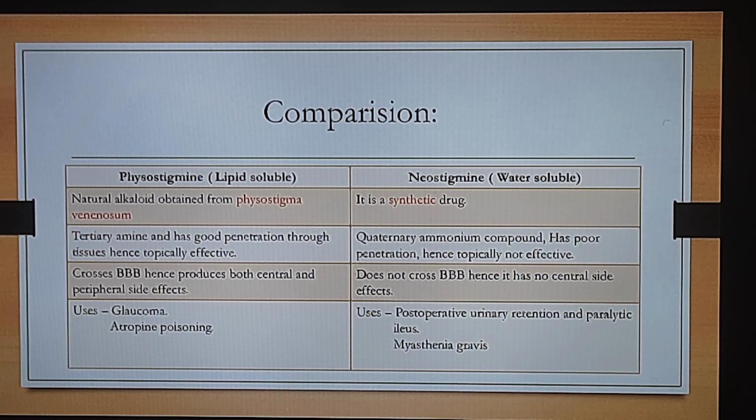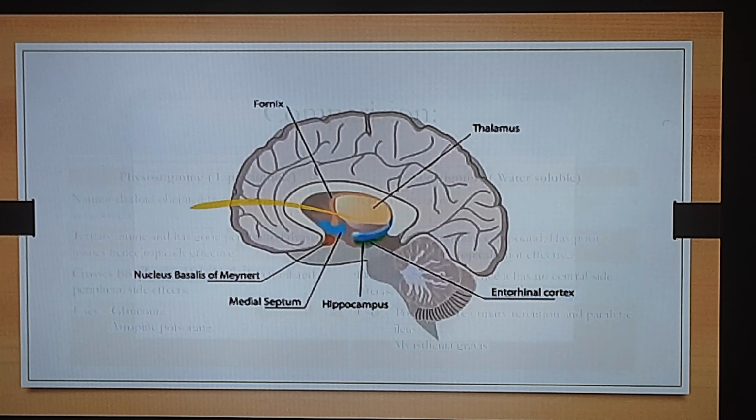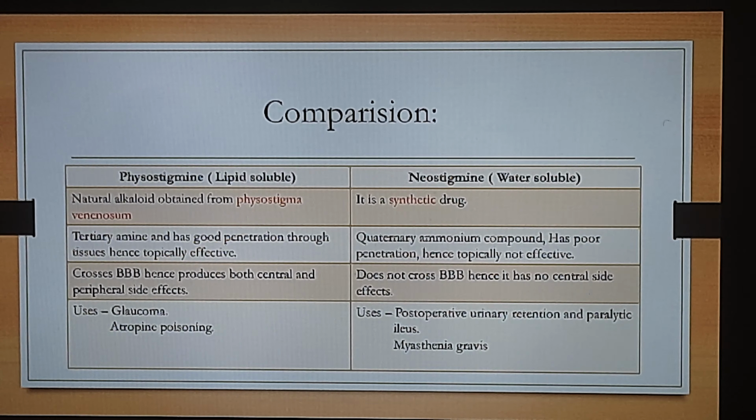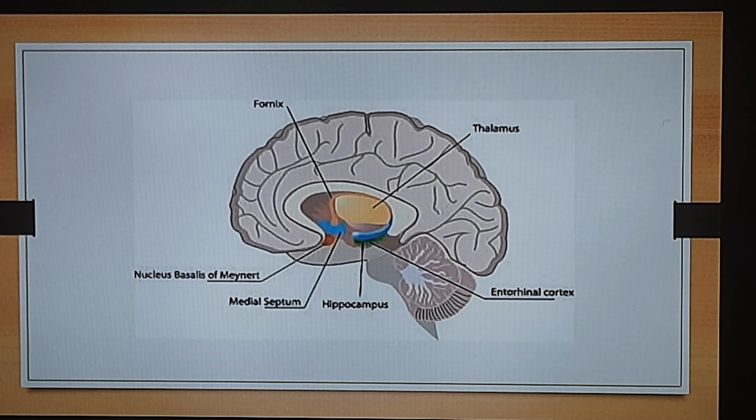Now the second important use of neostigmine is Myasthenia gravis. Now what is this Myasthenia gravis? We will be dealing with this particular concept in detail in our next video lecture. Now let us see what conditions there are where we need to increase the concentration of acetylcholine.